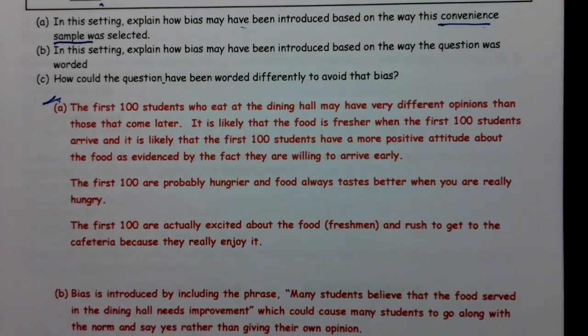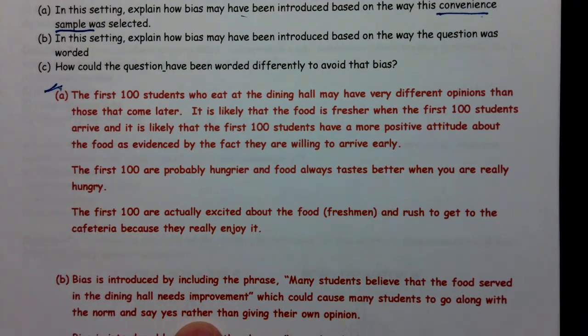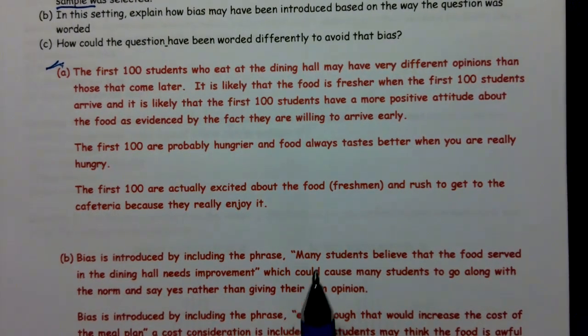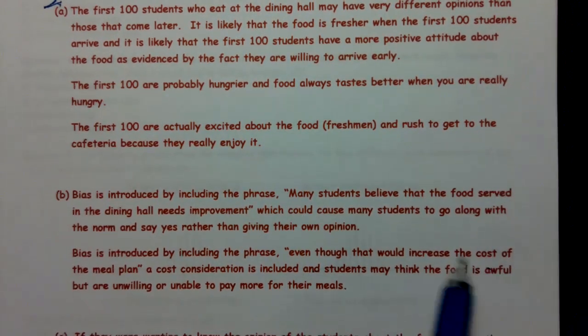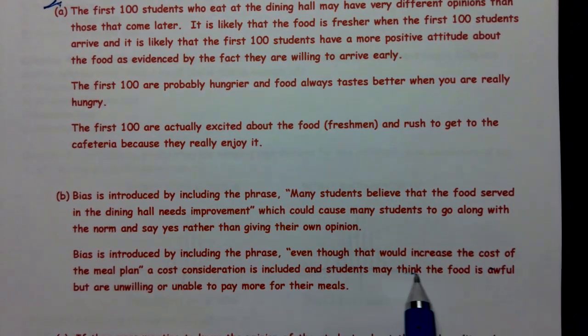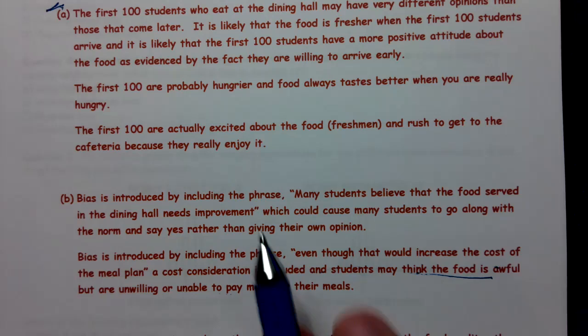So bias is introduced by saying many of the students believe that the food served needs improvement, which could cause many students to go along with the norm and say yes rather than give their own opinion. In other words, peer pressure. Bias is also introduced by including the phrase, even though that would increase the cost of the meal plan. A cost consideration is included, and students may think the food is awful, but are unwilling or unable to pay more for their meals.